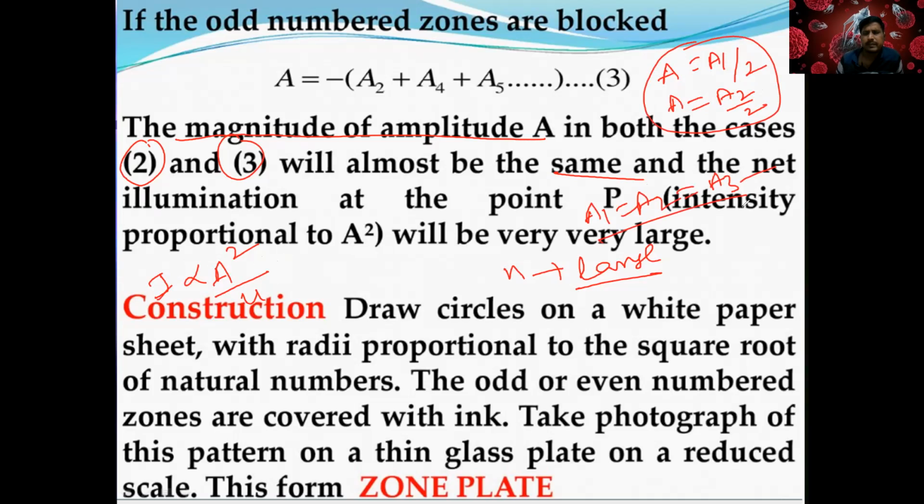Is it clear, Gautami? We know that all areas are the same. A1 is equal to A2 is equal to A3. A1 square by 4, A2 square by 4. So both are the same. So I can write it as A square by 4, right?